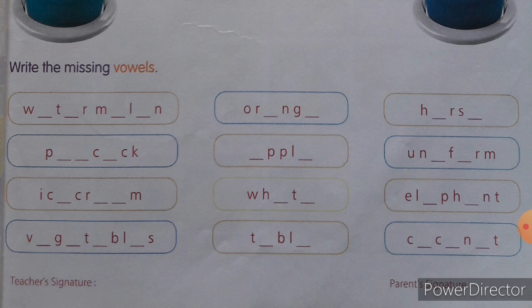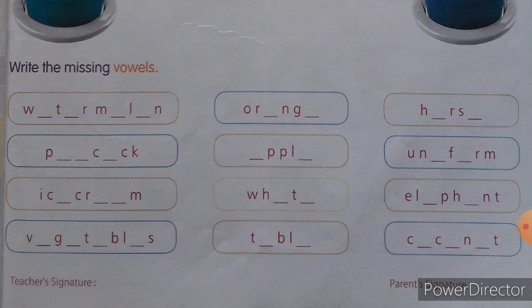The next box is U and dash F dash or M. Can you guess this? Yes. This is uniform, which you wear daily to school. It is uniform. U-N-I-F-O-R-M. Uniform.